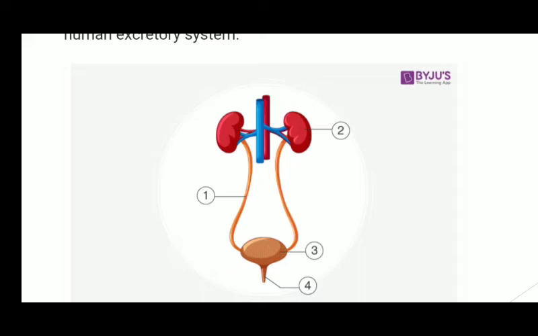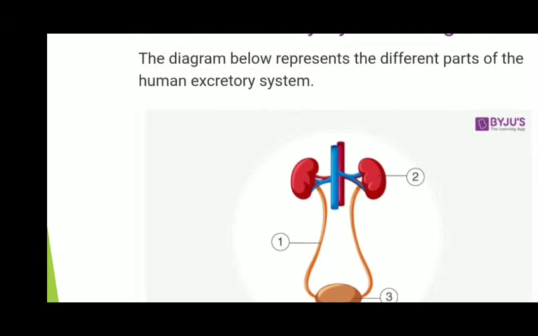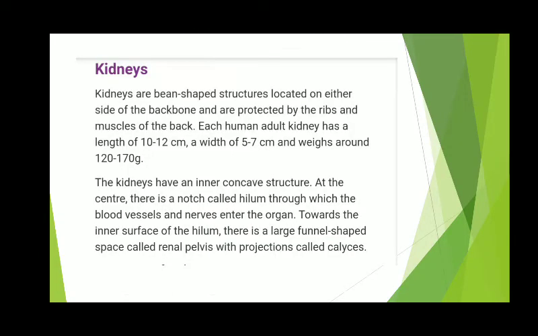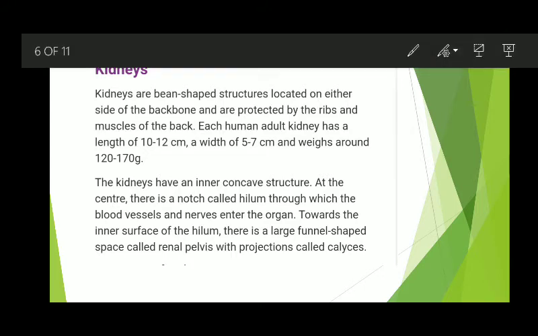What is the function of the kidneys? Their function is to purify blood. First we will see what kidneys are. These are bean-shaped structures located on either side of the backbone, and they are protected by the ribs and muscles of the back.